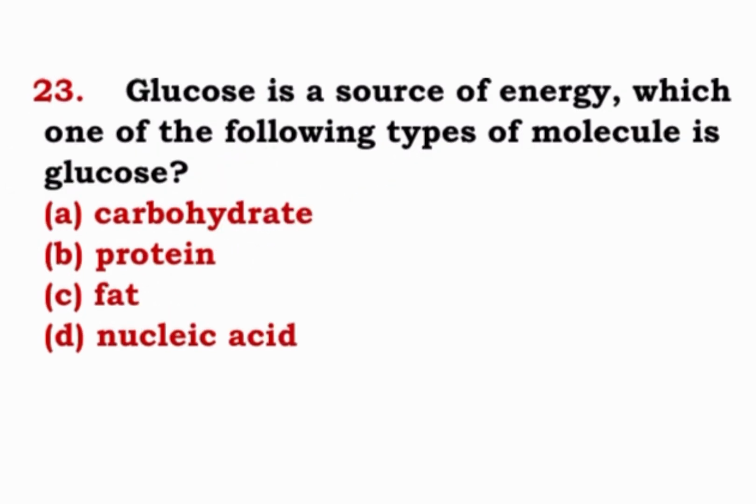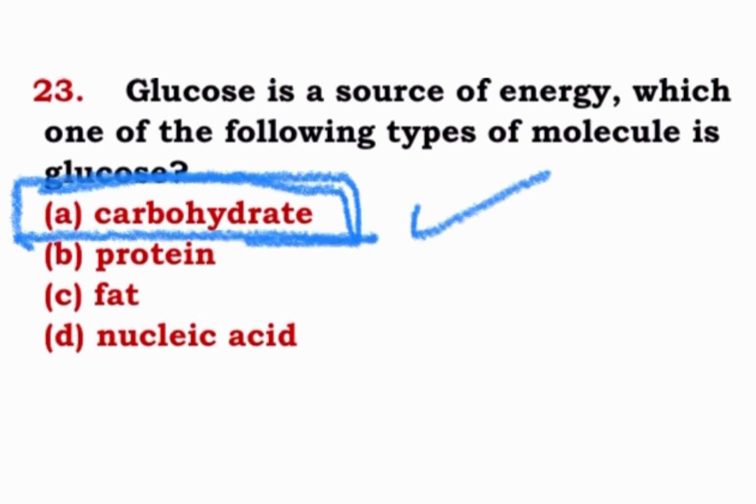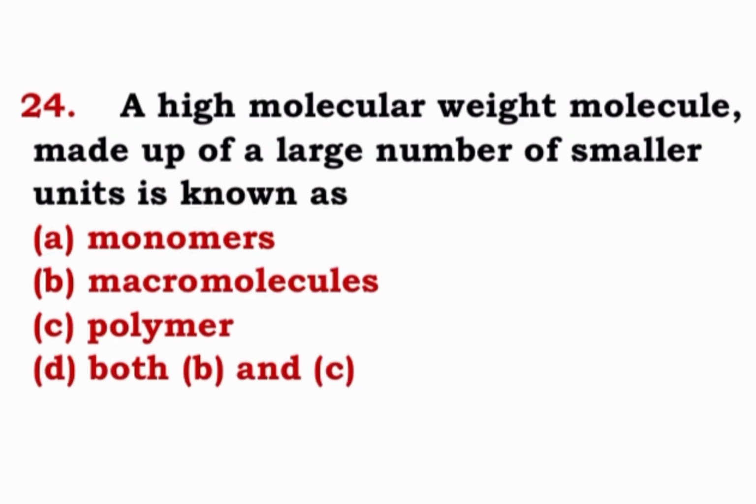Question 23. Glucose is a source of energy. Which one of the following types of molecule is glucose? Carbohydrate, protein, fat, nucleic acid. Glucose is a carbohydrate, made of carbon, hydrogen and oxygen. On the other hand, hydrocarbons contain only hydrogen and carbon. So, our option will be A. Carbohydrate. Glucose is carbohydrate.